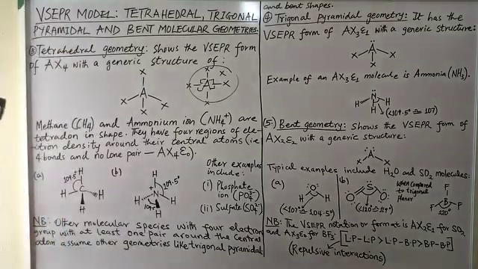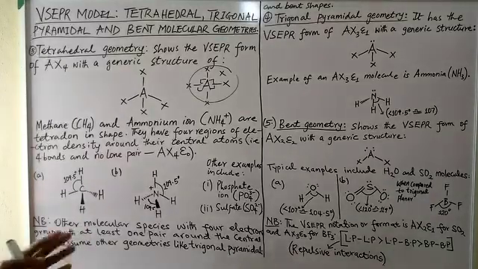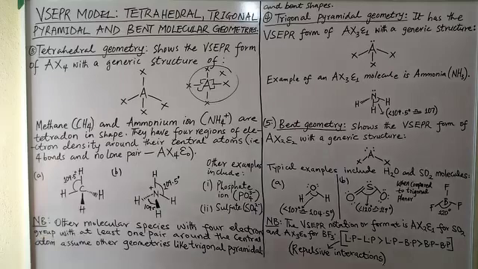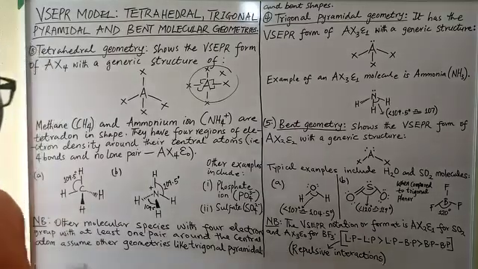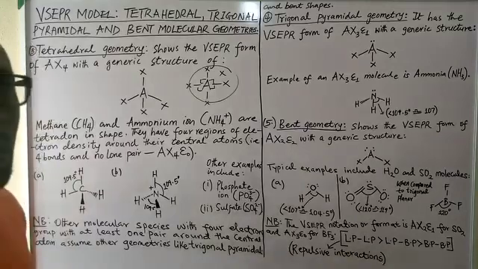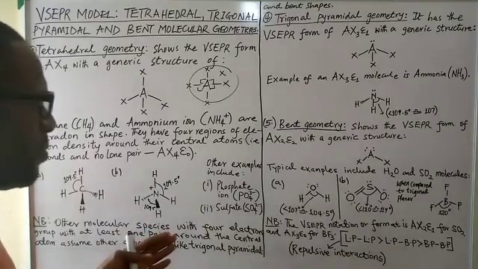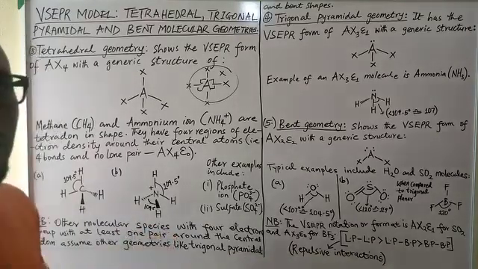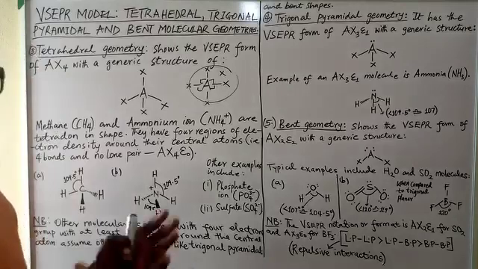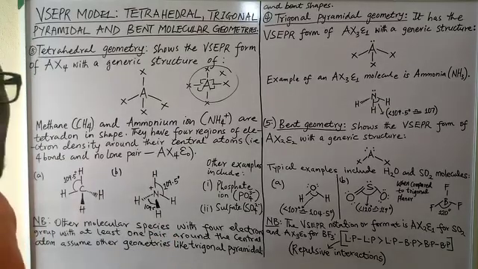Nice. So, other molecular species with 4 electron groups, once you begin to introduce a lone pair of electrons or 2 lone pairs of electrons around the central atom, you are going to create more repulsion between the bonded pairs and the lone pairs of electrons.